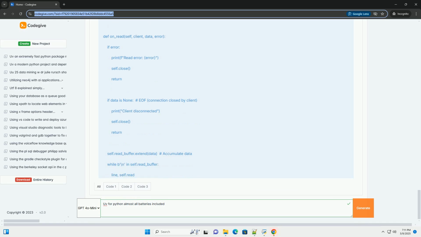Event-driven architecture: UV encourages an event-driven programming style. Your code responds to events, for example data arriving on a socket or timers expiring, rather than blocking and waiting for I/O operations to complete.